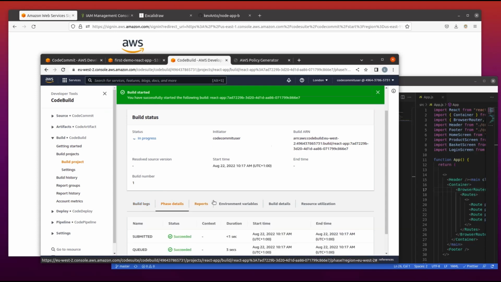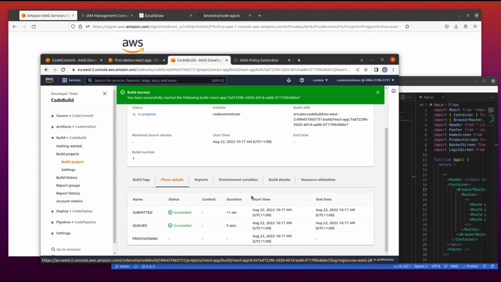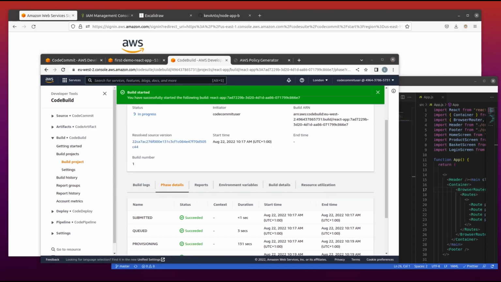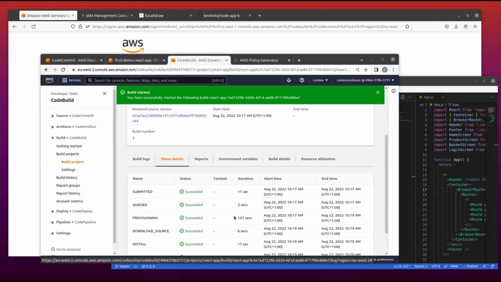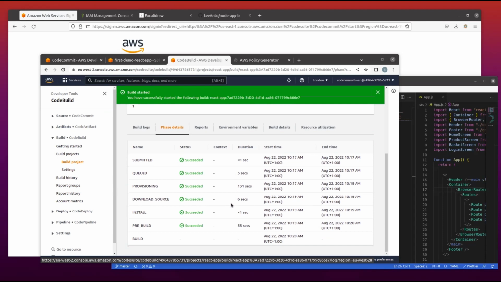So once everything is done successfully, the provisioning for the environment, that is, it is starting up the server that will run our code. Once everything is done, you can see the evolution here. The provisioning has been done, our code has been downloaded from our source, the installation is done, everything regarding the environment is done.